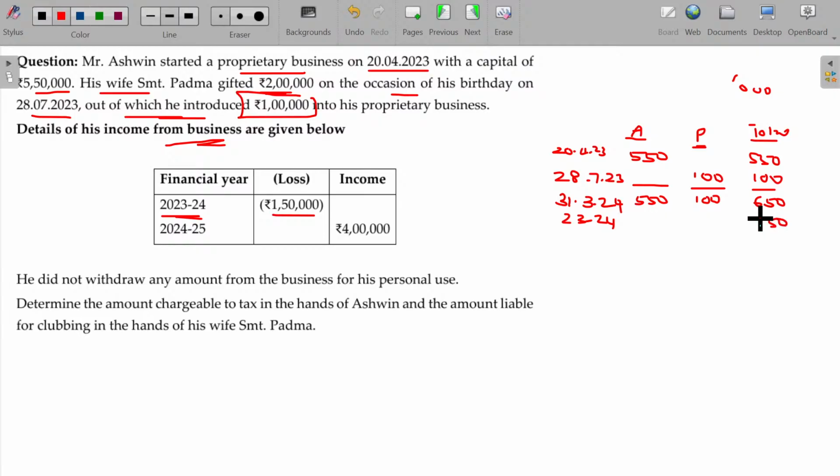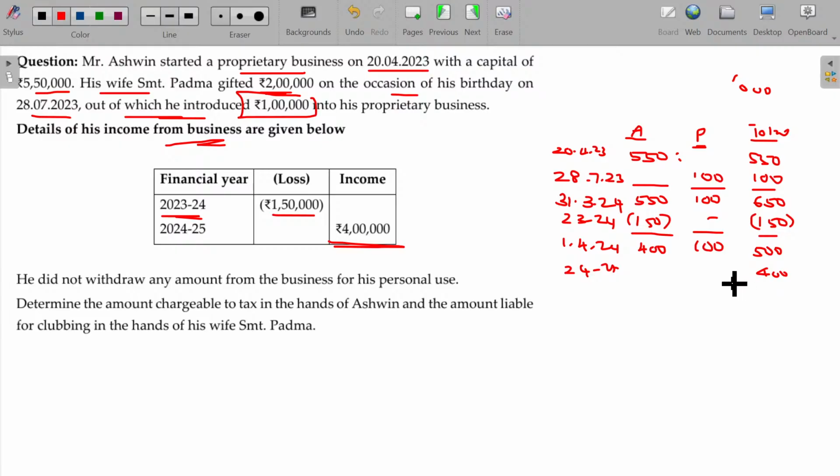1,50,000 being the loss. Now, do I want to club this? Definitely not possible, because as on day one, only A's capital is there, so not required to be clubbed. The entire 150 is now adjusted only in A's capital. After that, on 1/4/24, the capital being 400 for A, 100 for P, and overall 500. For the year 24/25, the income being 4 lakhs.